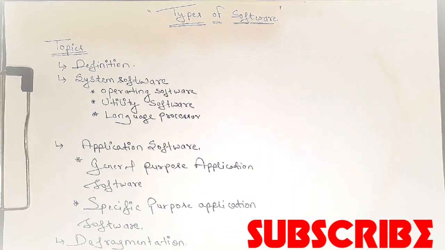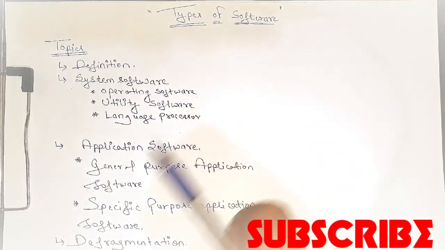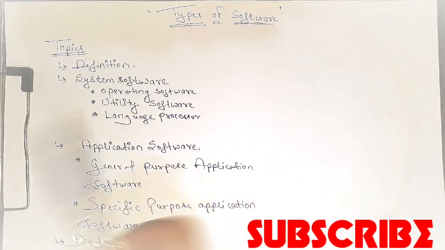So what is system software? Students, system software is a collection of programs that control the overall operations and the internal working of a computer system. It reads the data from input devices, and after processing, it transfers the information to the output devices. System software is of three types: operating system, utility software, and language processor. The first one is the operating system.